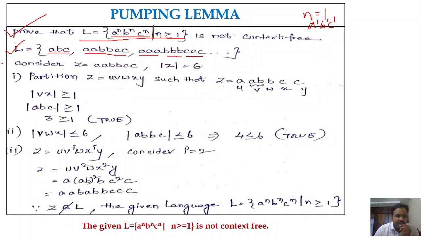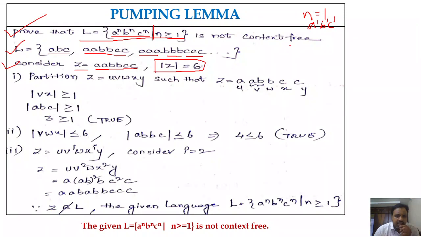Now, next thing is to consider z. So pick out one of the strings from L. One thing you have to remember while selecting z is that it must be of some more length. It should not consist of a small number of symbols or be a shorter one, right? So you have to select some larger string. So here I am selecting z is equal to a a b b c c, 2 a's followed by 2 b's followed by 2 c's, right? And here mod z is equal to 6. The length of the string here is 6.